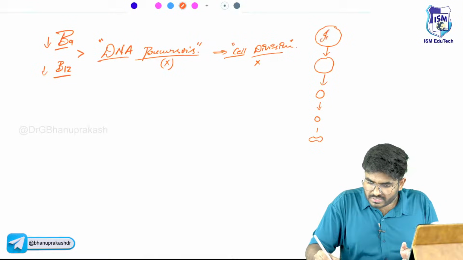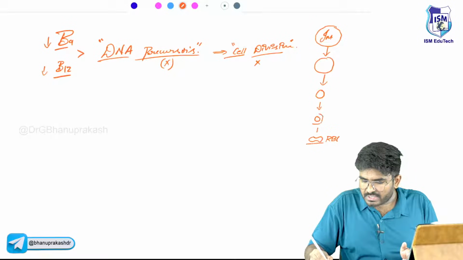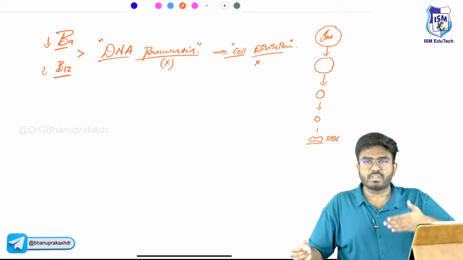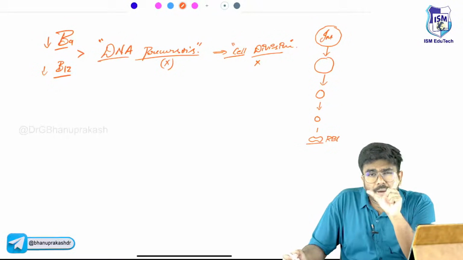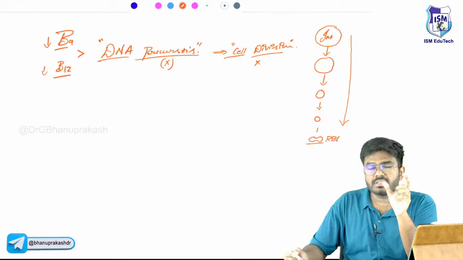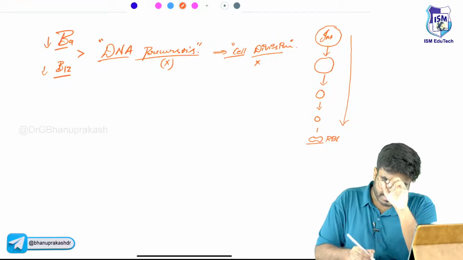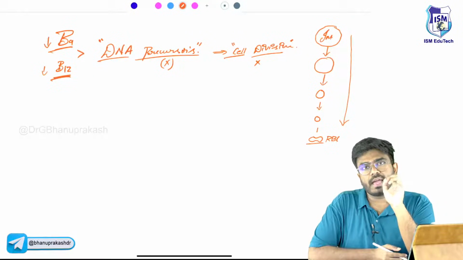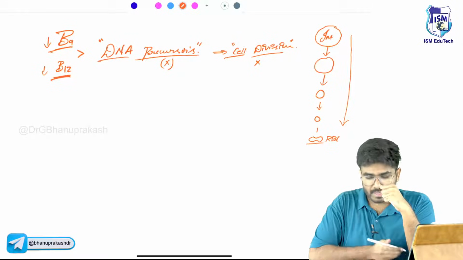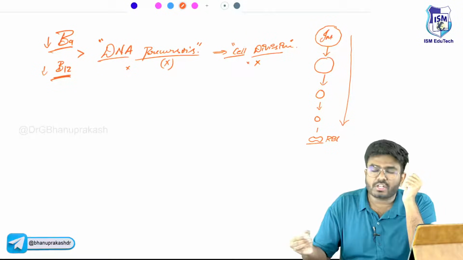From the immature cell to the reticulocyte to the mature RBC, the size of the cells gradually reduces. Now, the vitamin B9 and B12 are not there, so DNA synthesis is not occurring and cell division is not properly occurring.